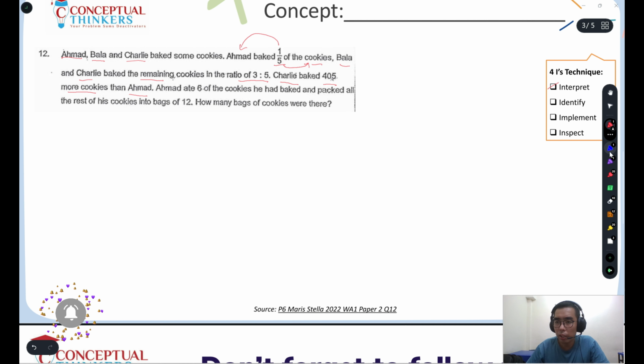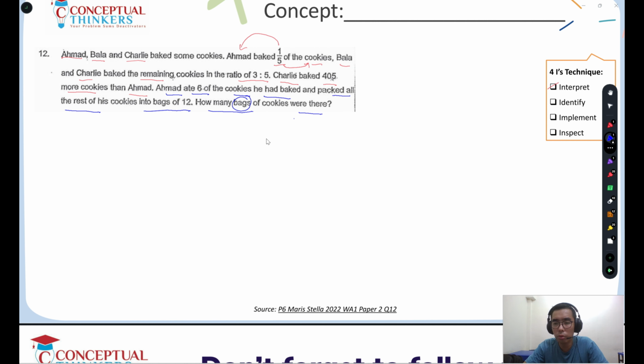Now for the other part, I will use another color to do some underlining. Ahmad ate 6 cookies he had baked and packed off the rest of his cookies into bags of 12. So we need to know how many bags of cookies there were. To solve this question, we have to know the number of cookies baked by Ahmad, so that we can calculate how many cookies were packed into bags of 12.